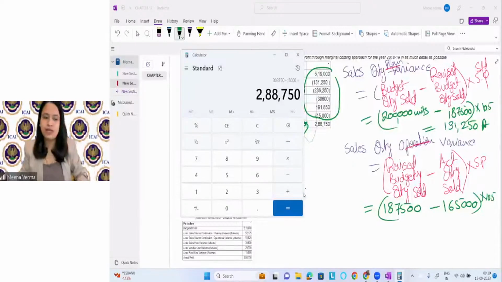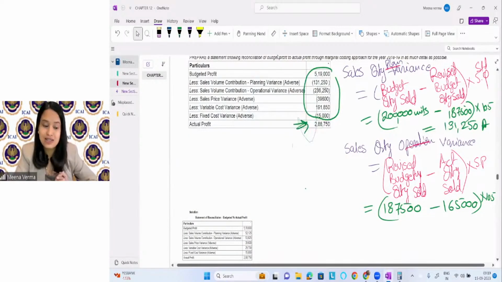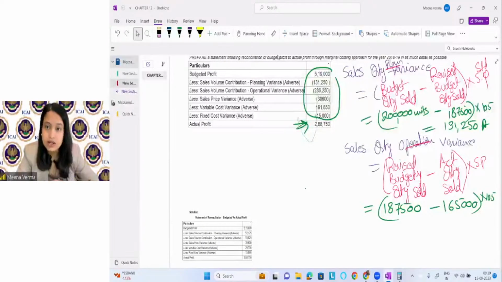See, the answer is coming, right? So this is how we can prepare a reconciliation. Here we are reconciling the budgeted profit with the actual profit. The reconciliation statement will give you the reason why the budgeted profit is not equal to the actual profit.